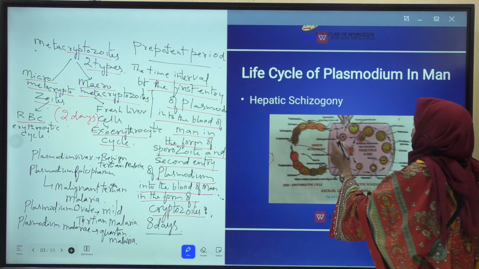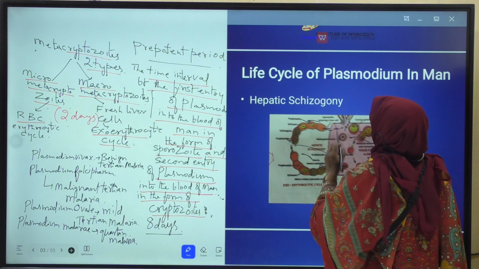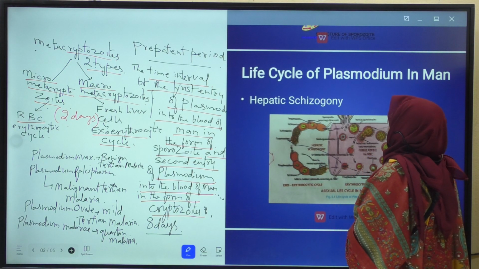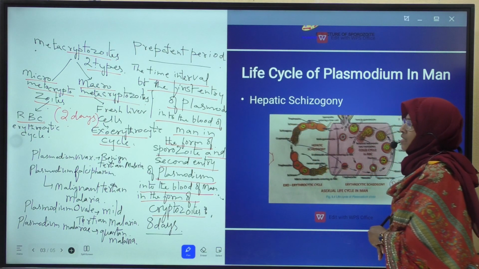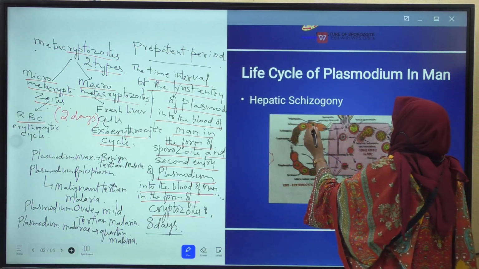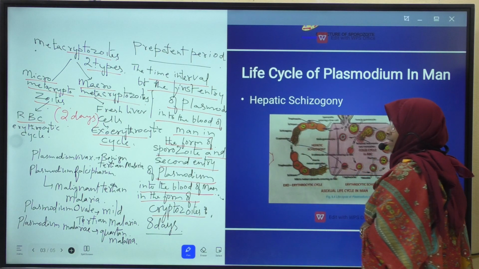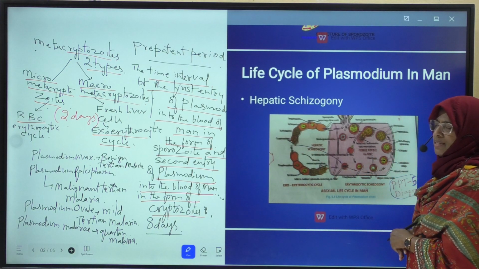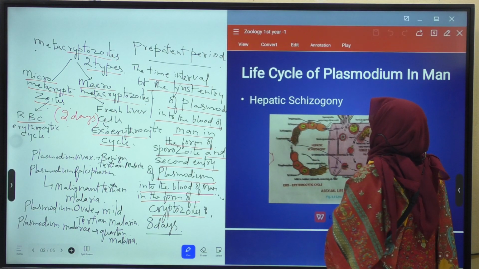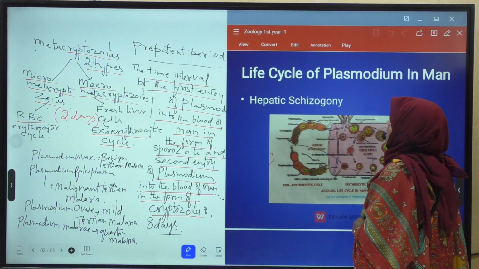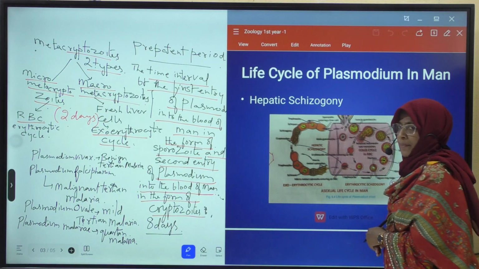Now these sporozoites, when they enter into the liver cells, transform into a spherical shaped feeding stage called trophozoite. This trophozoite later feeds on liver substances and grows in size and becomes a schizont. Inside the schizont, what happens?